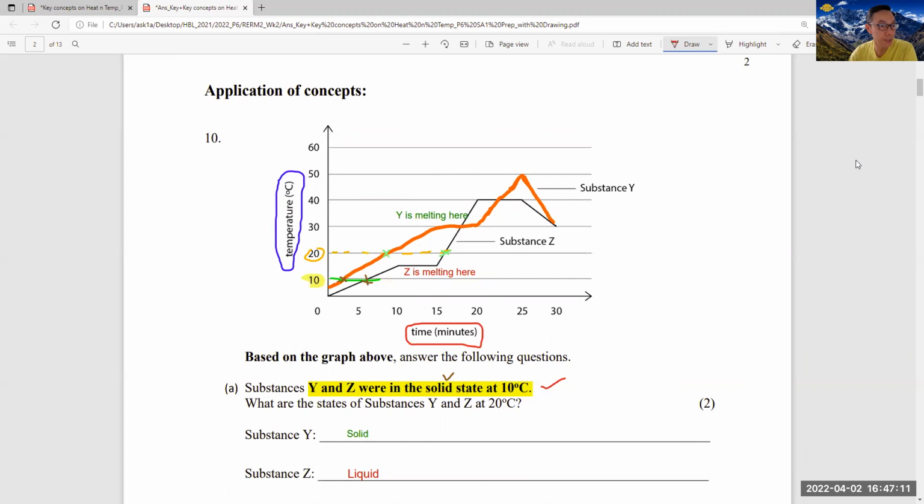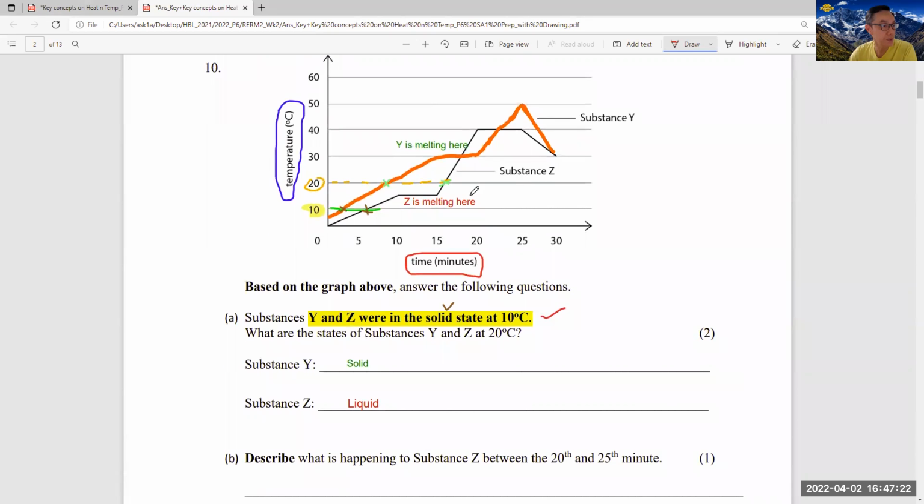Okay, the other concept they need to understand is when a substance changes state, for example, solid to liquid is melting, right? So during melting, the temperature will remain constant. So that's why I asked them to write it here. At this part, at the 10-minute, substance Z is starting to melt. So they indicate Z is melting here.